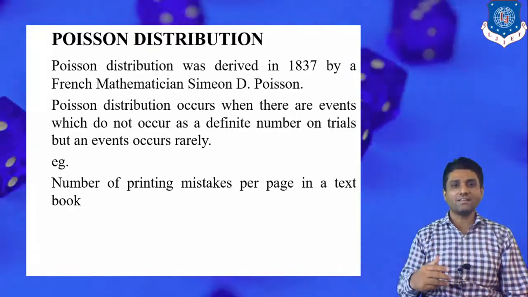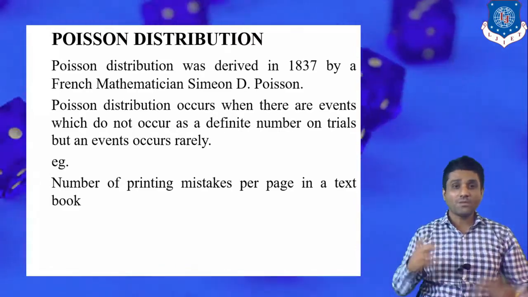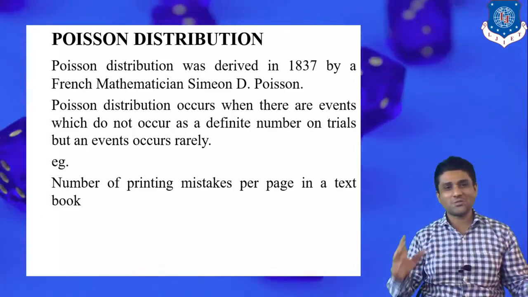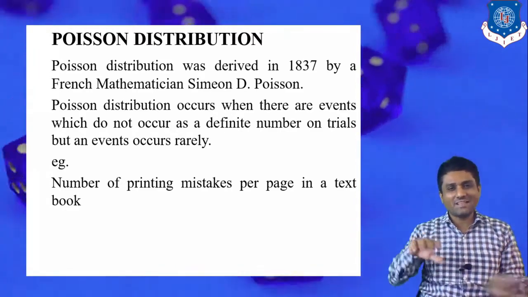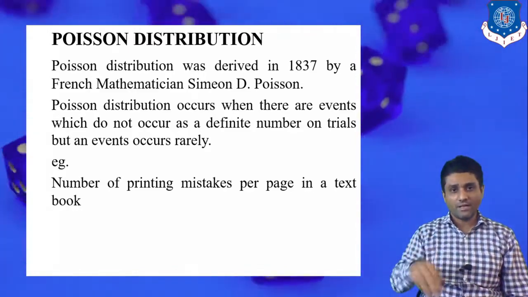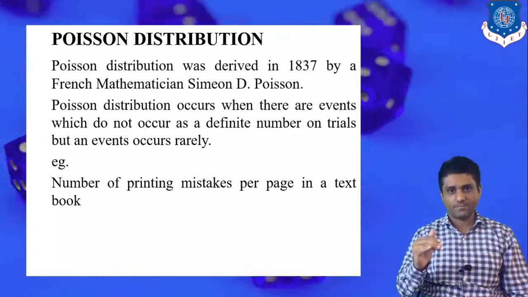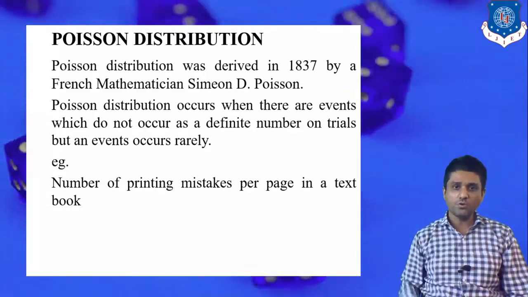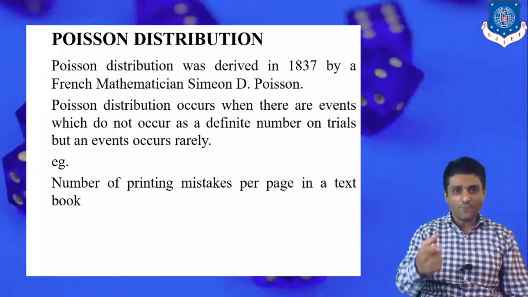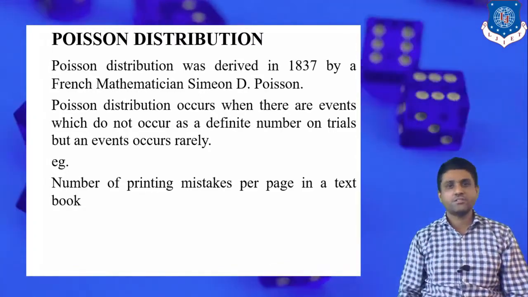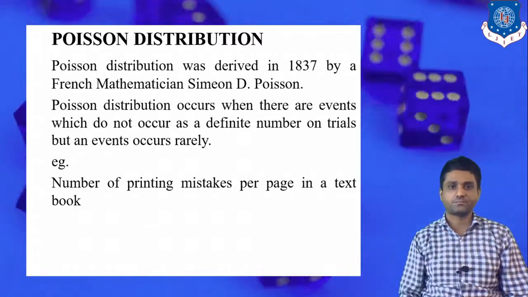We cannot say we want to find more mistakes; it's the opposite. The number of mistakes should be minimum. So whenever we have to find this type of probability, this distribution is a fit.